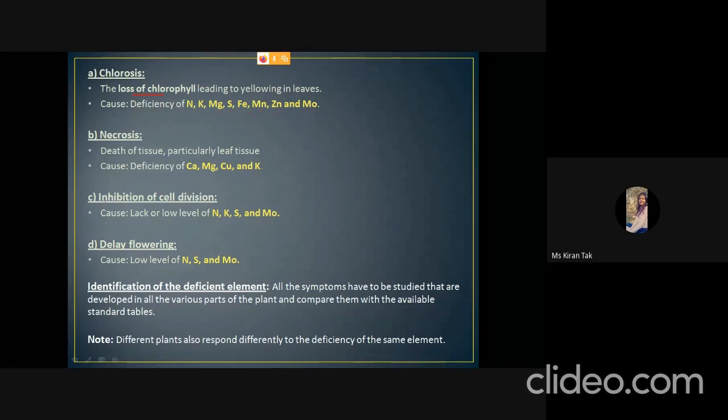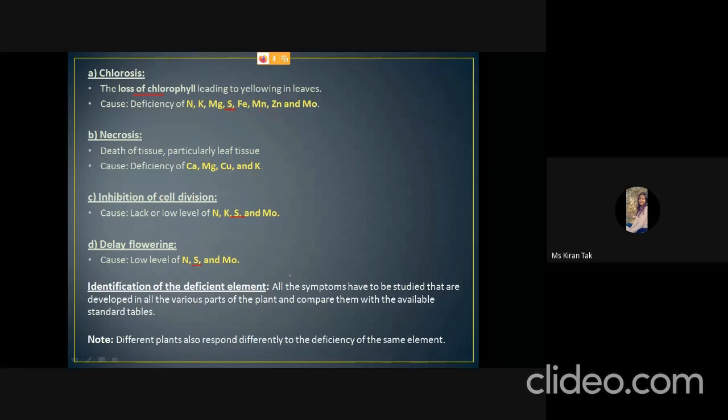It also causes inhibition of cell division, like the lack and low level of nitrogen, potassium, sulfur, and molybdenum. And the deficiency symptoms may be delayed flowering due to the low level of nitrogen, sulfur, and molybdenum. The identification of the deficient element is not that easy, because sometimes, like in this case, the deficiency of sulfur shows chlorosis. It can also show inhibition of cell division, and it can also show delayed flowering.